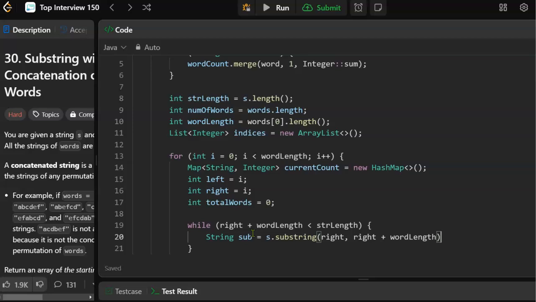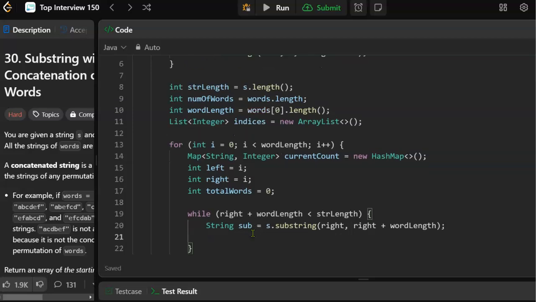We're going to peel off a word, a word length word, and then increment the right pointer. All right.